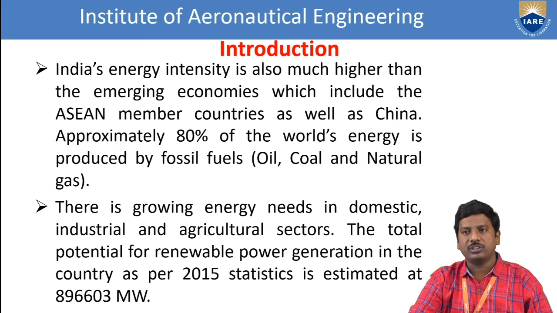The total potential for renewable power generation in the country as per 2015 statistics is estimated at 8,96,603 megawatts. MW means megawatts.